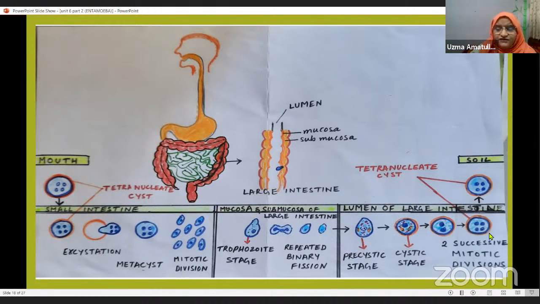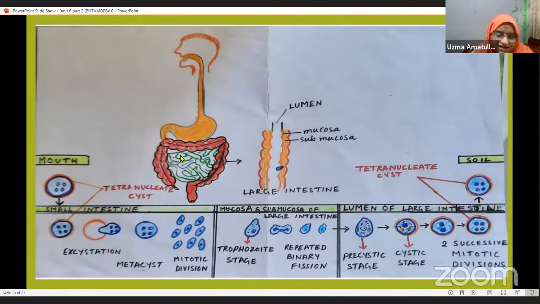Now this cyst, along with the fecal matter, that is the excreta, along with the stool of the host, comes out into the soil. Now here in the soil, if it is any food, that is vegetables, fruits or water, if it is contaminated with this tetranucleate cyst, and if it is ingested by another person, a man, then through the mouth it enters into the body, goes into the stomach, and from the stomach it enters into the small intestine.